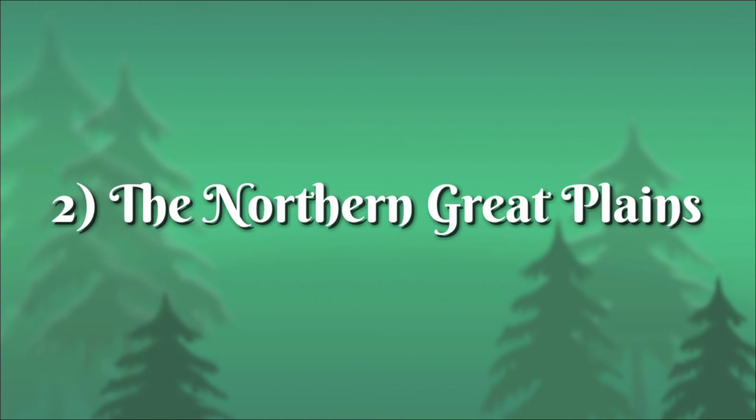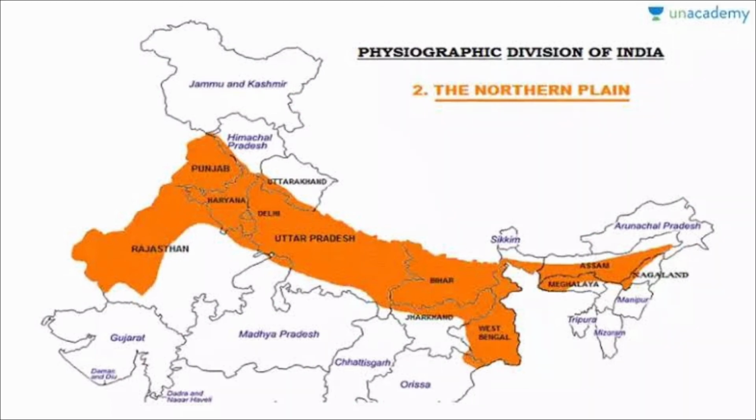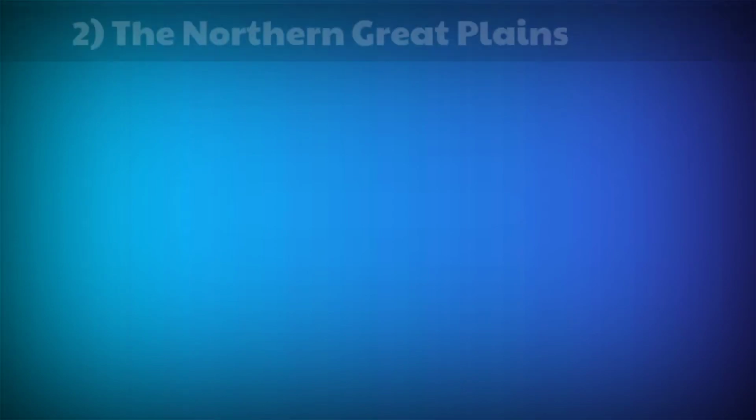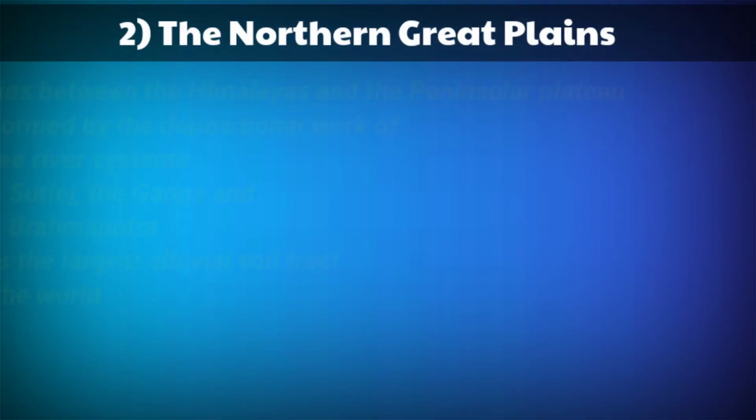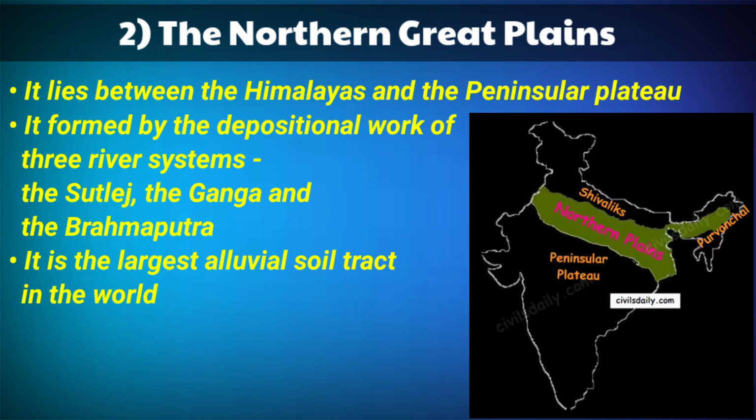The second physiographic division of India is the Northern Great Plains. It lies between the Himalayas and the Peninsular Plateau.